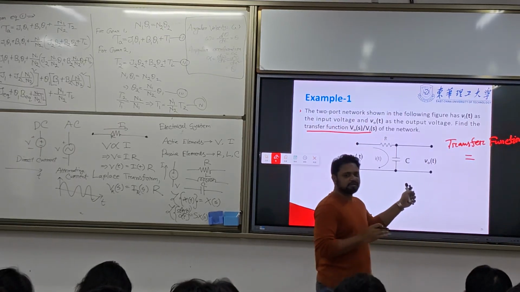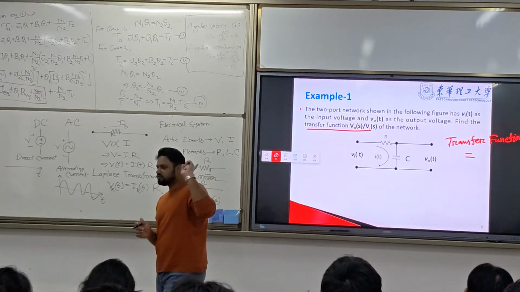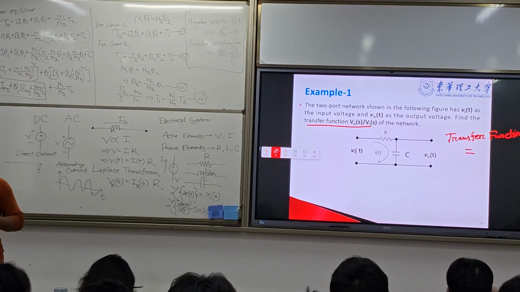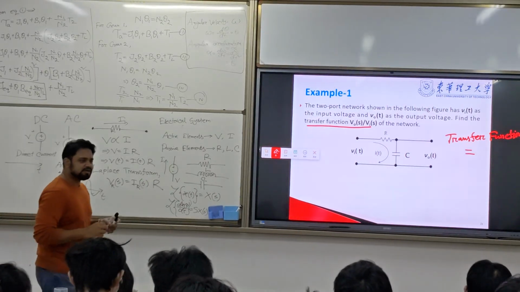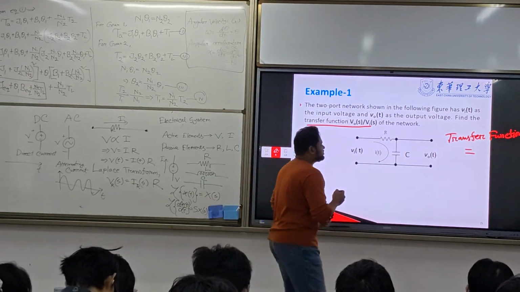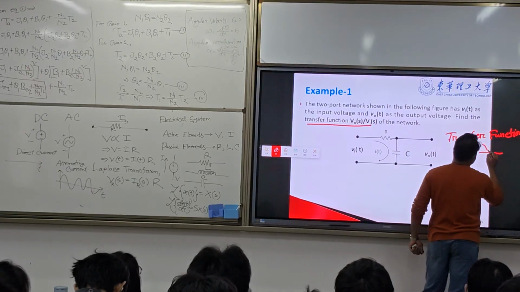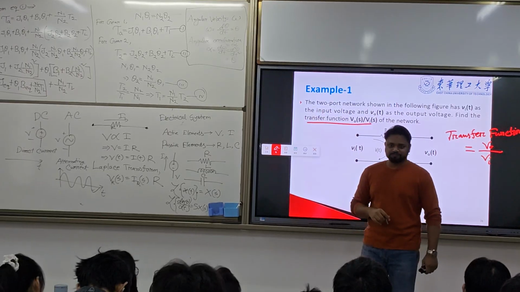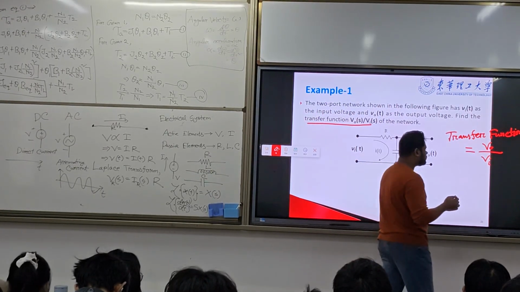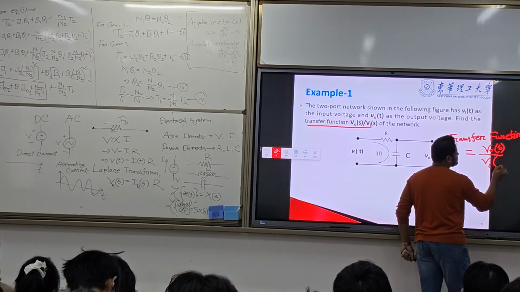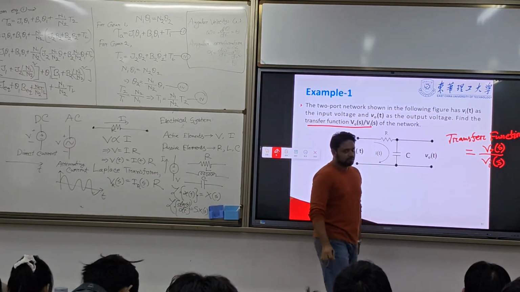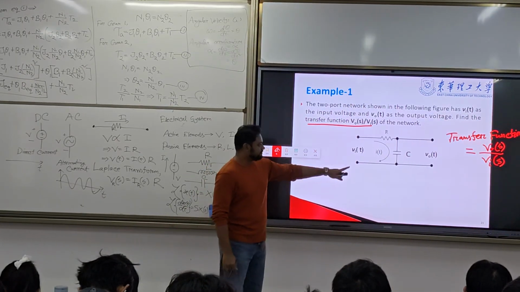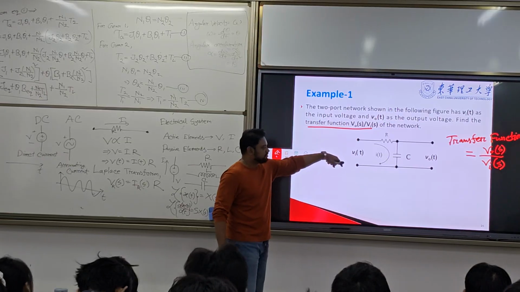So what is the input here? The input is V_i and the output is V_out. So the transfer function is V_out by V_i. That is your transfer function equation. But in which domain? Laplace domain. So you must write it in S, not in D. We find the transfer function in the Laplace domain. We don't define it in the time domain. This is what we need to find out.